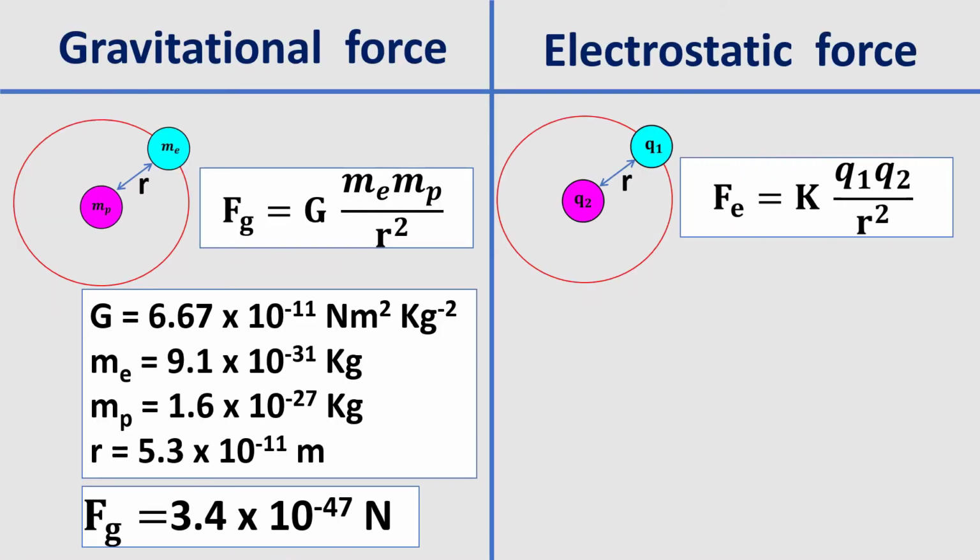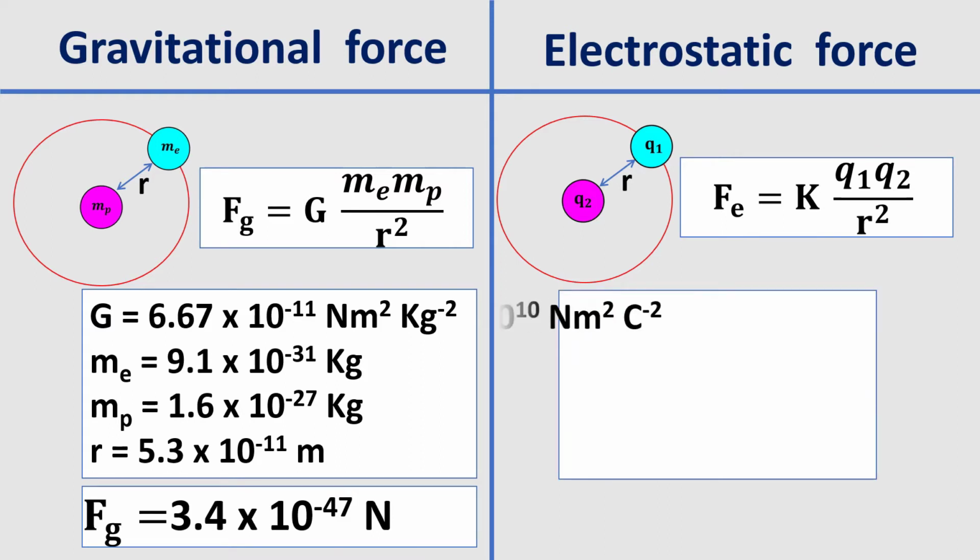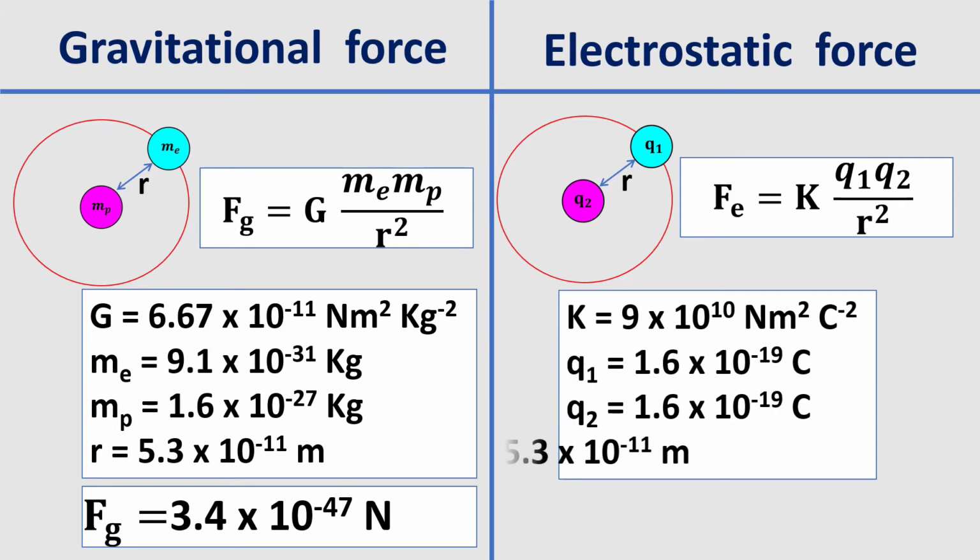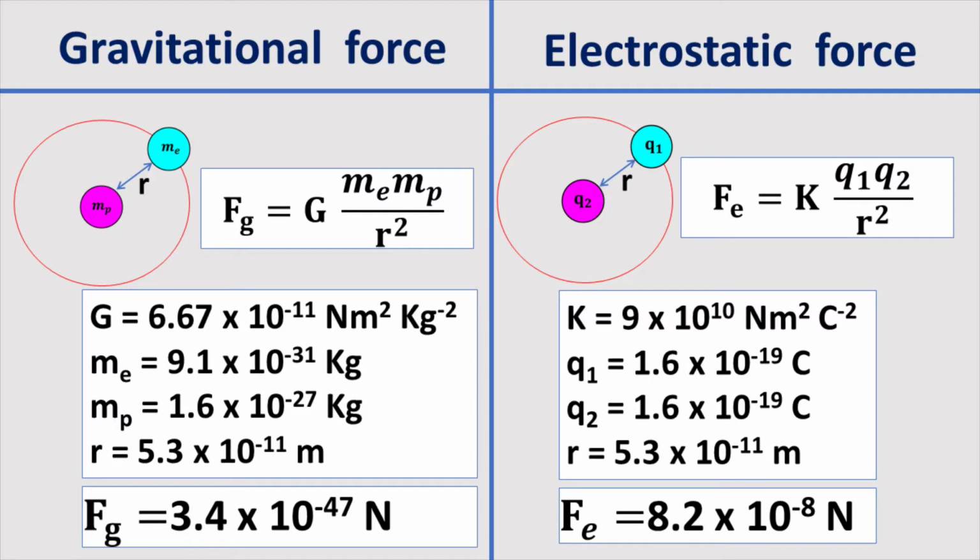In the same way, let us calculate the electrostatic force between the proton and the electron. Fe equal to k into q1 q2 by r square. Substitute the value of k, q1, q2 and r. We will get Fe equal to 8.2 into 10 power minus 8 Newton.